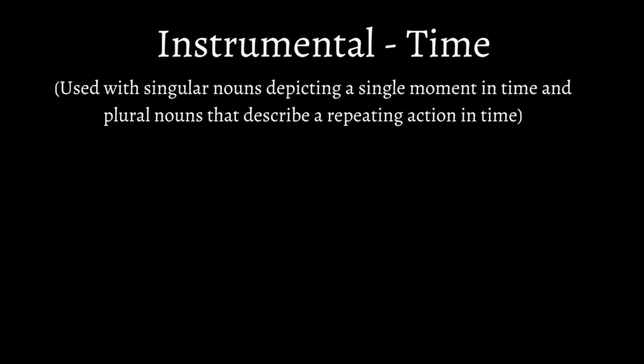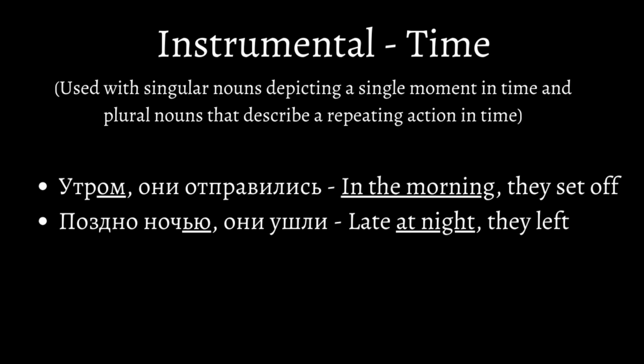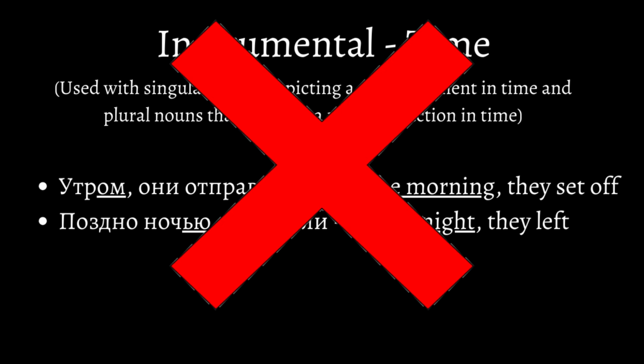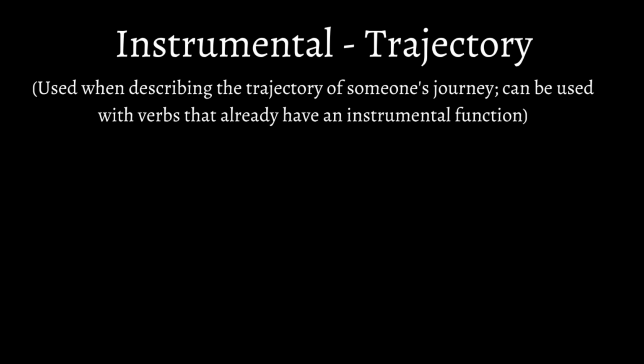Here, we have time. Time is actually a function in the genitive that uses cardinal numbers. But in this case, we have time in the instrumental, so do not confuse them. Time in the instrumental is used with singular nouns depicting a single moment in time, along with plural nouns that describe a repeating action in time. Утром они отправились. In the morning, they set off. Поздно ночью они ушли. Late at night, they left. This function is also very difficult to understand, and there are not many possible applications with it, so I don't recommend focusing on it.